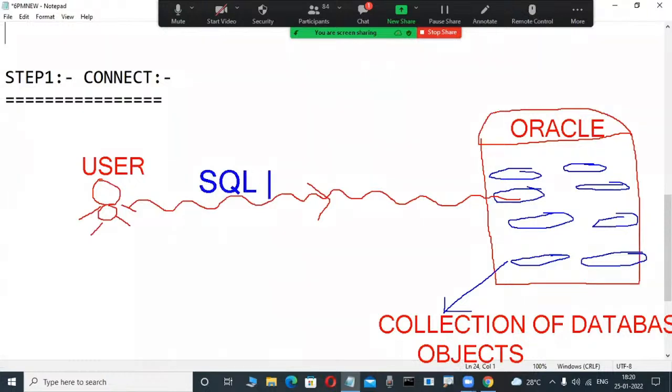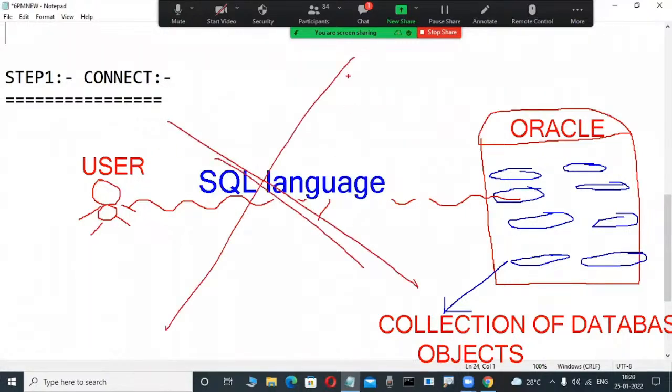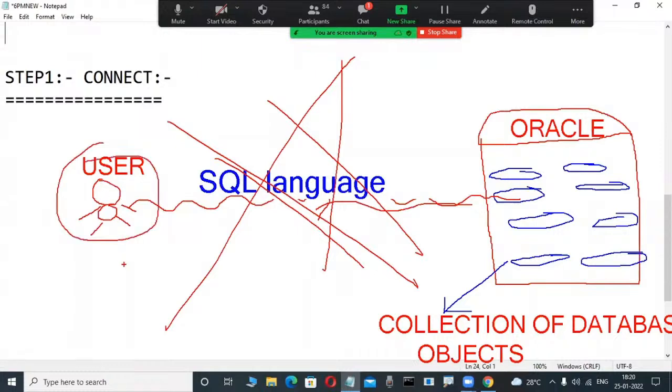SQL is the Structured Query Language. Through this language we operate this database. You are also thinking like that, but this is impossible. A user directly interacting with the Oracle database is impossible. The Oracle database is a server, and users connecting directly to servers is impossible. Direct interaction is not there in a database server. First the user connects to a tool, and only through that client tool or query tool do they connect to the server. This is important.